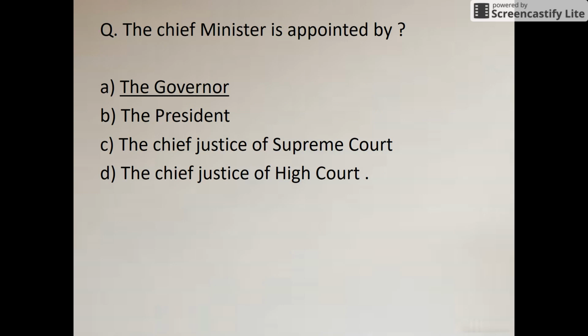Okay, so next question is the chief minister is appointed by. The chief minister is appointed by the governor.